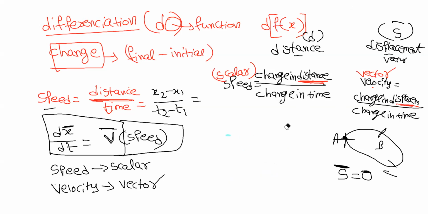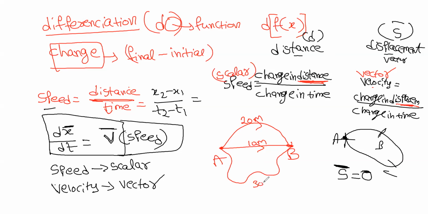This is a normal common example that they will use to differentiate between distance and displacement. This is a 20 meters line, this is a 10 meters line, and suppose he went in C like this, this is 30 meters.